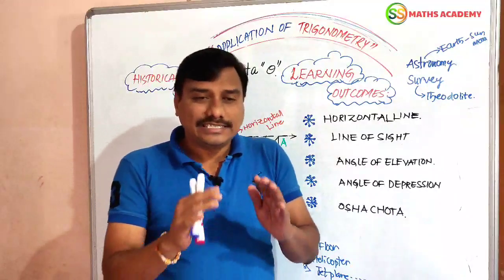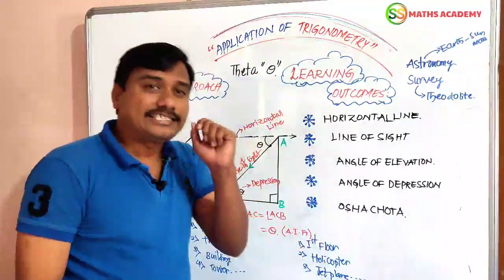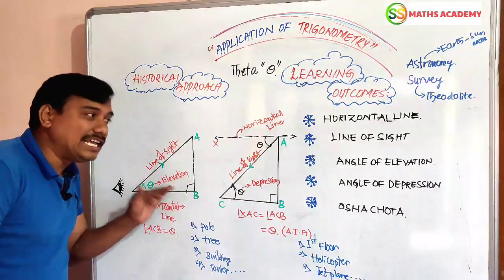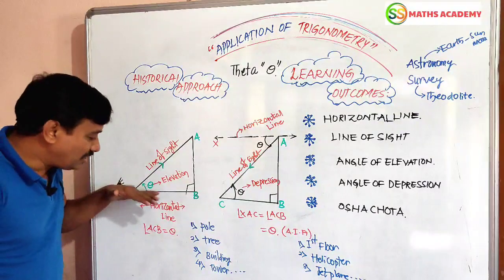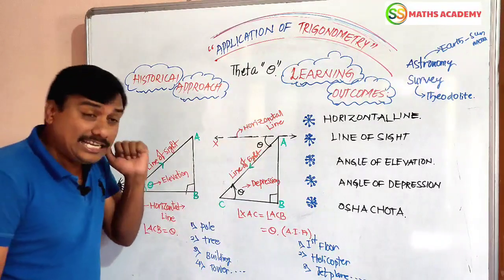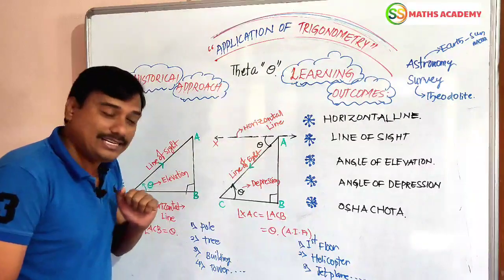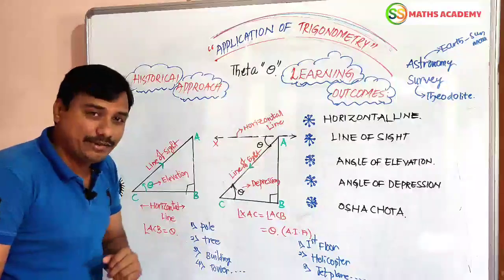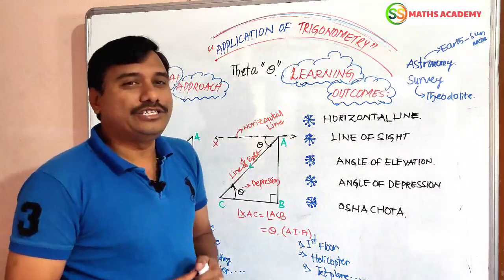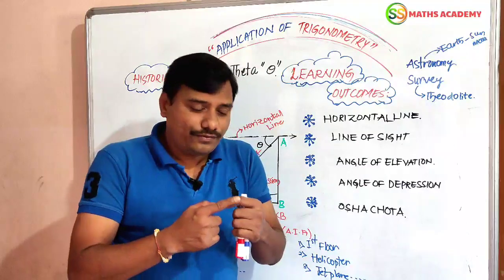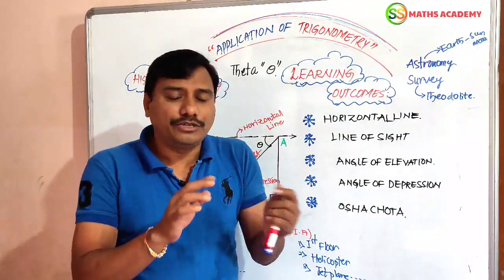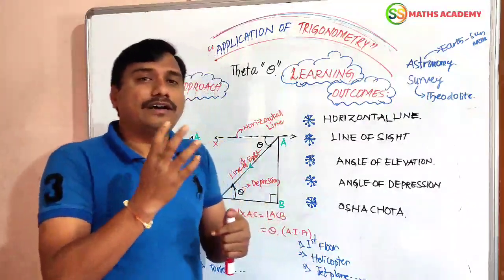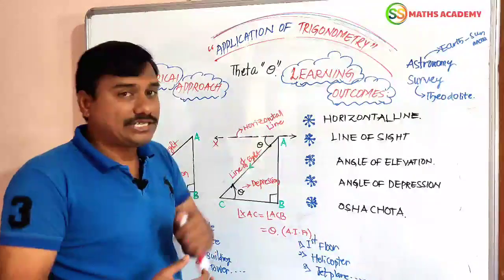Now we have to discuss in detail diagrammatically. Let us observe, friends, angle of elevation: line of sight, horizontal line, angle of elevation. Angle of depression: we have to understand line of sight, horizontal line. In this chapter, we are going to find the length or height of an object, and determine the distance between two objects, by the application of trigonometry.